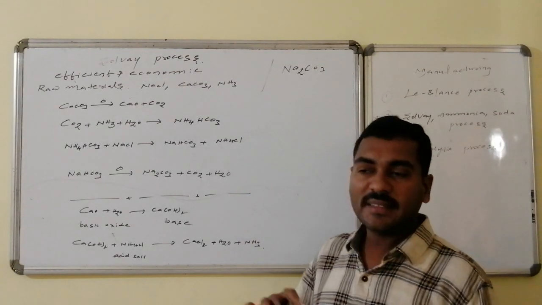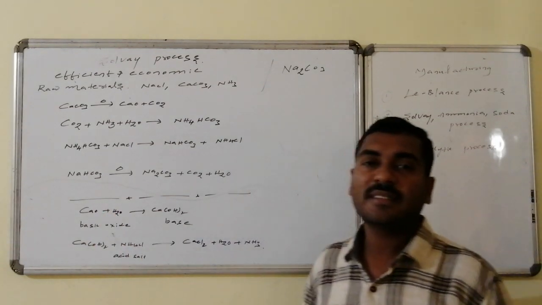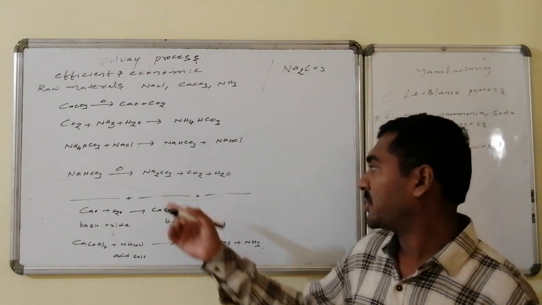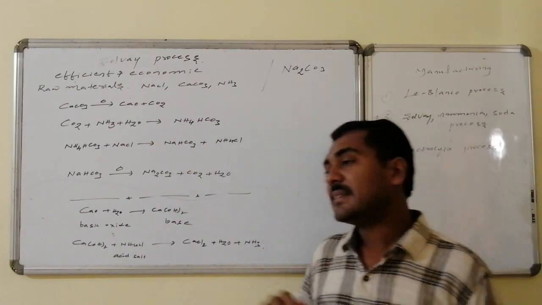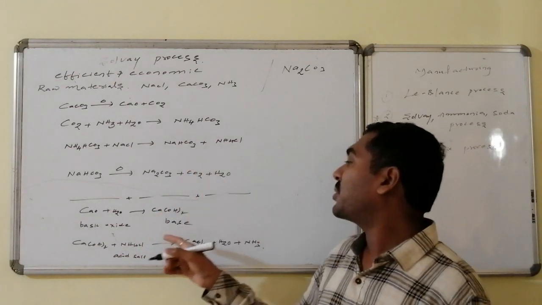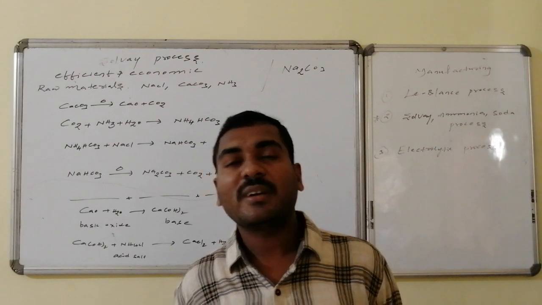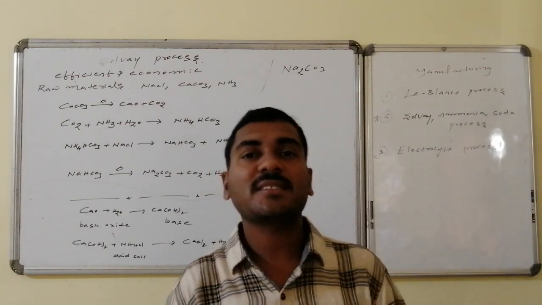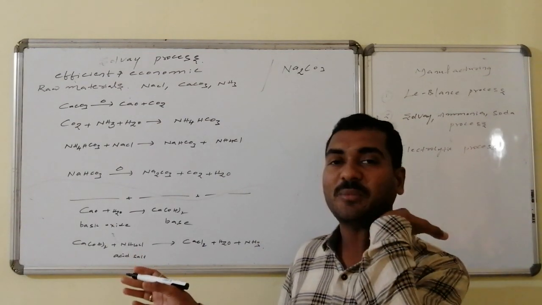Whereas in this process the beauty is like this. Whatever calcium oxide is there, that is a basic oxide. That basic oxide on reaction with water produces calcium hydroxide. Yes, calcium hydroxide is a base. This calcium hydroxide reacts with ammonium chloride. Here we got a solid, that is ammonium chloride, a combination of ammonia and chloride, a weak base and a strong acid, that is, an acidic salt is produced, ammonium chloride.